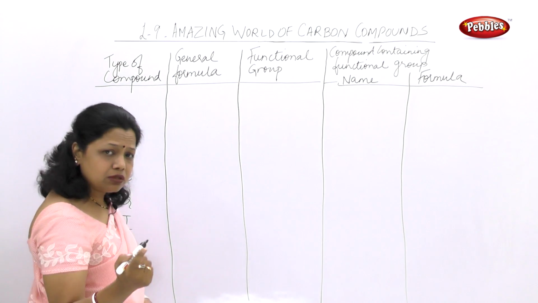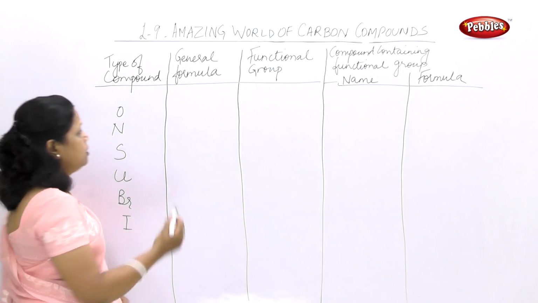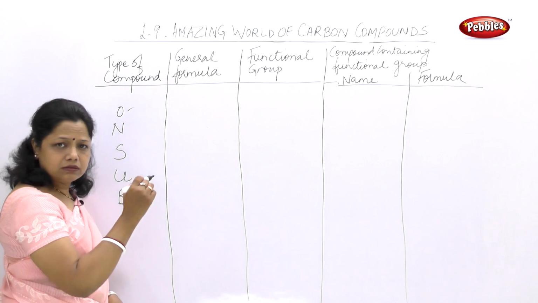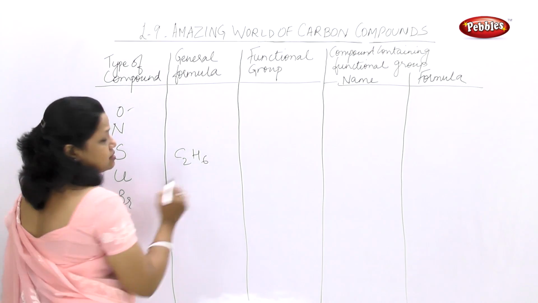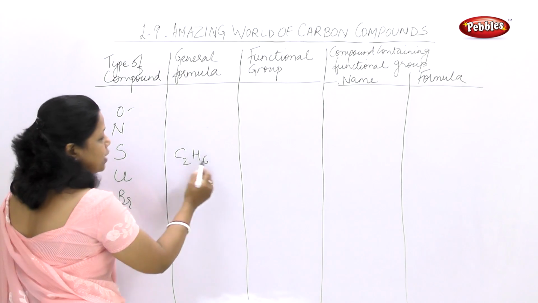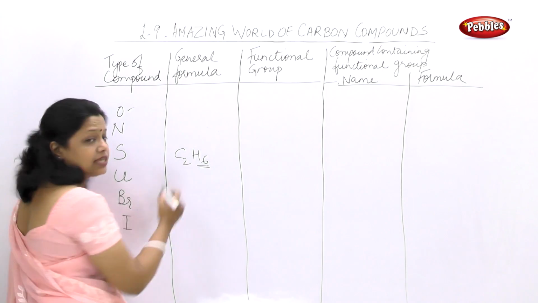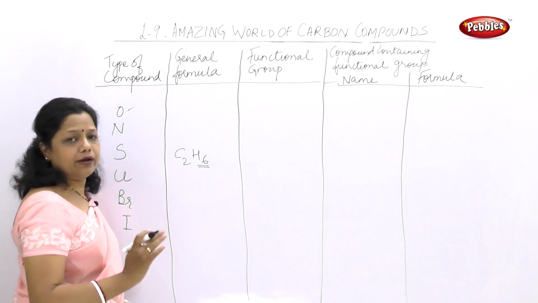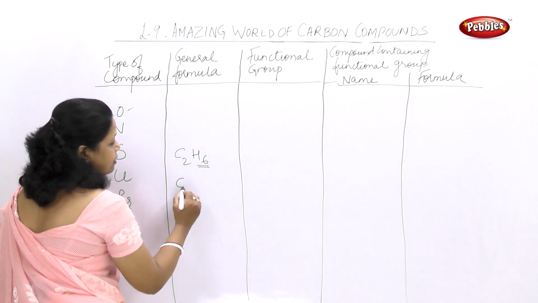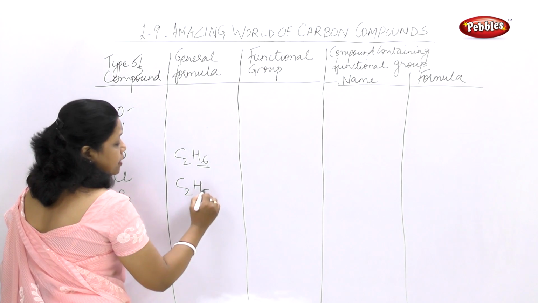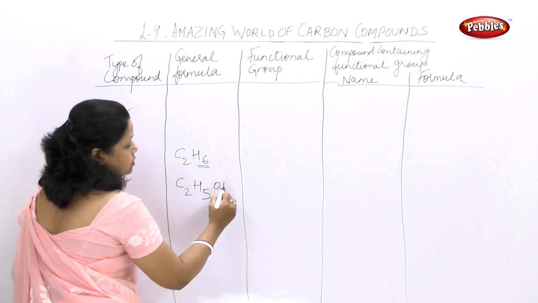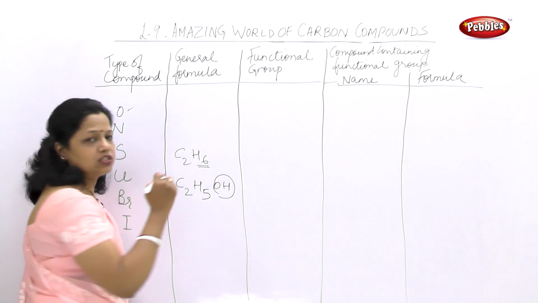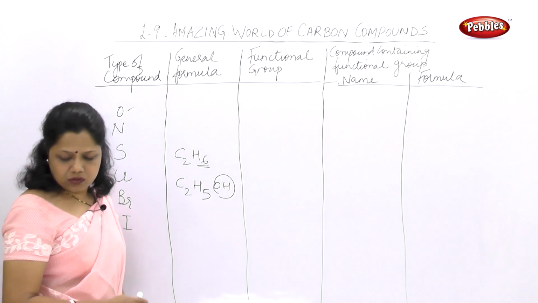So hydrogen from any organic compound can be replaced. Suppose I take C2H6, this is ethane. Now C2H6 is having H6. I am replacing one hydrogen. So what will happen? I can write C2H5, and if I am replacing with OH group, I will write OH. So this forms a functional group. This is what we are going to learn.